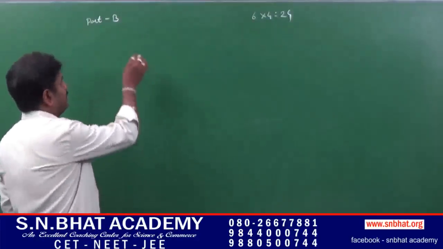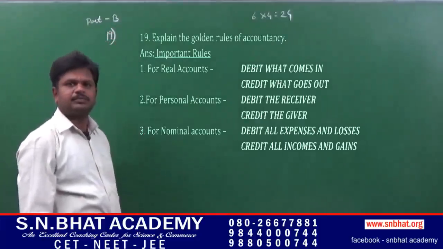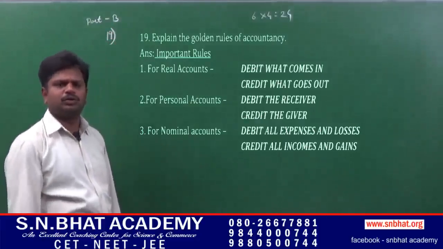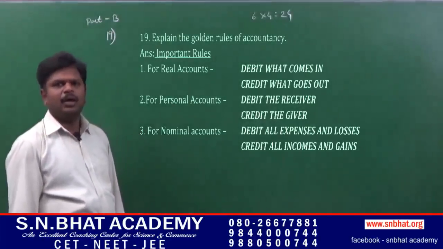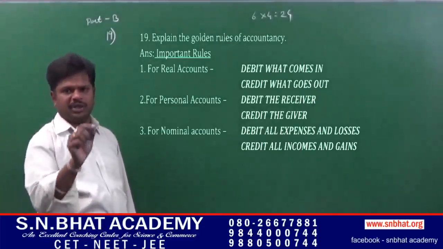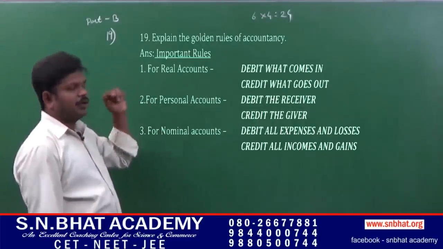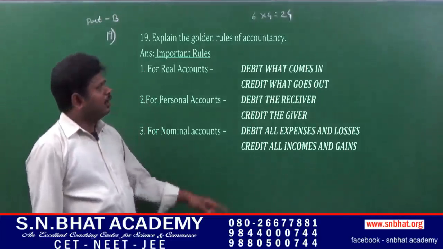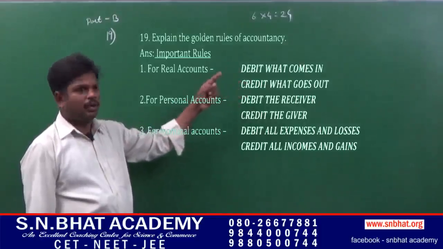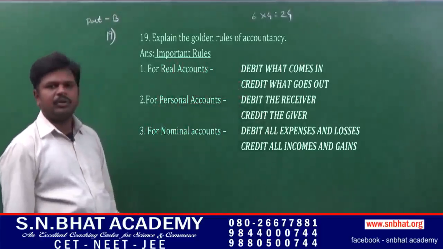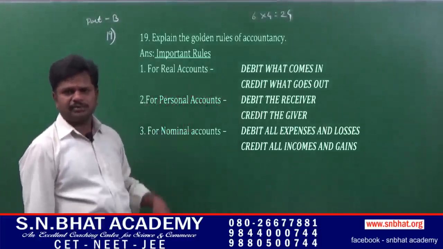Question number 19. Explain the golden rules of accountancy. First one, real account. You have to mention the rule along with any 2 examples. Real account. Debit what comes in, credit what goes out. Examples are cash, machinery, furniture, motor car.